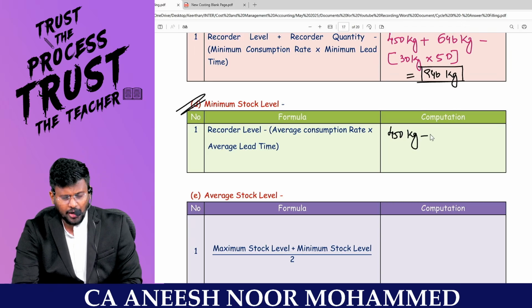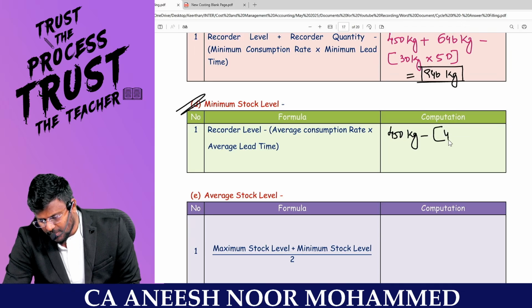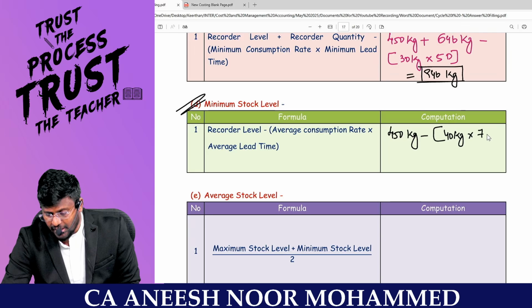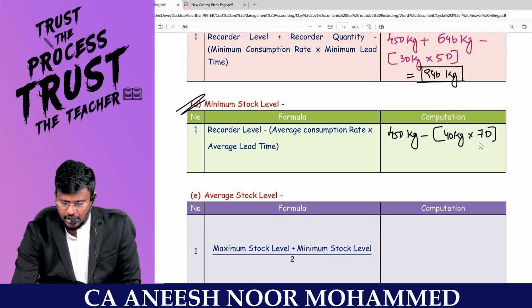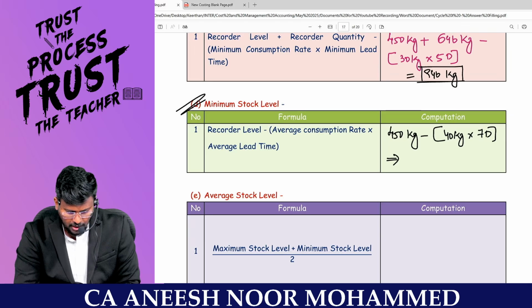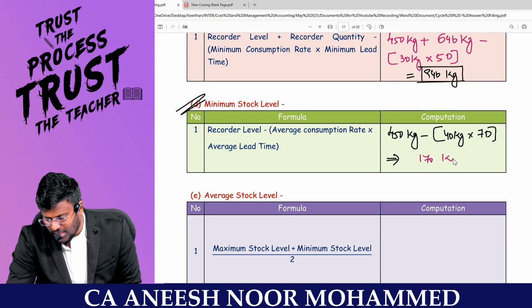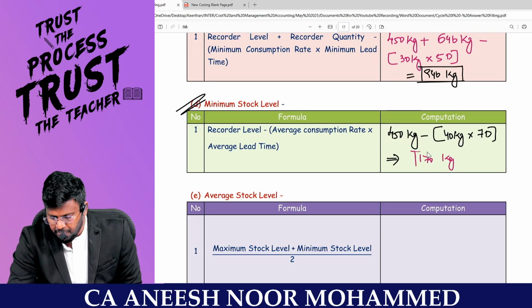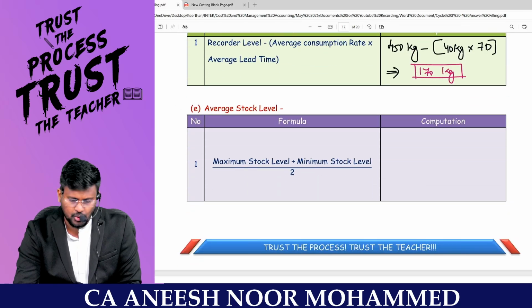Minus, in order to get the minimum stock level, I will reduce the average consumption. So what is my average consumption? 40 kg per day. And what is my average lead time? 7 days. So 280 kg. So from 450 kg, if I reduce the 280 kg, I will be getting 170 kg as the minimum stock level, my dear lovable students.